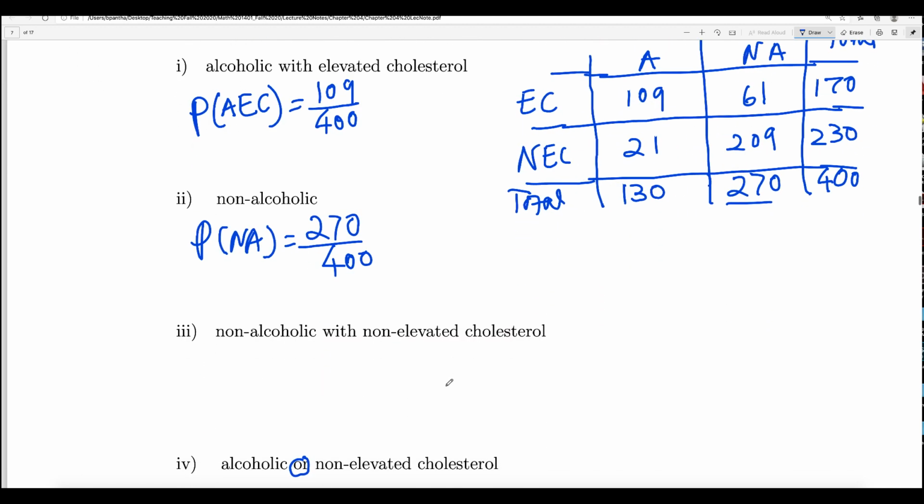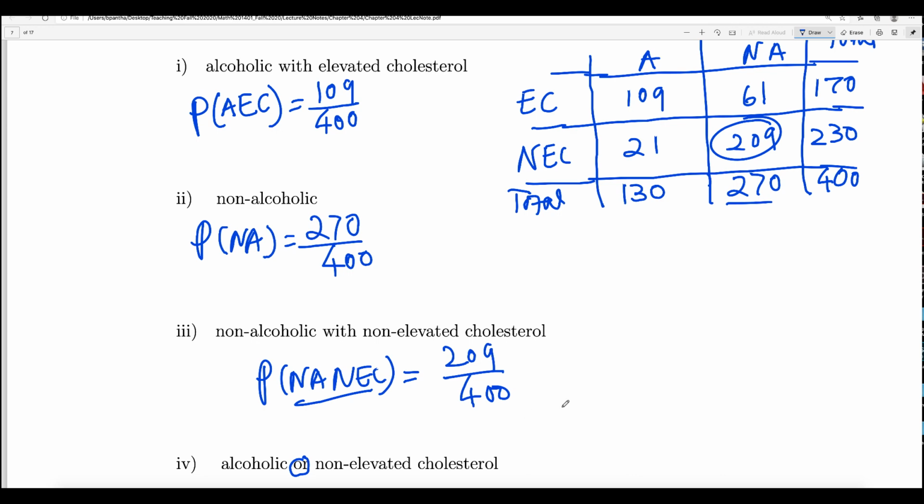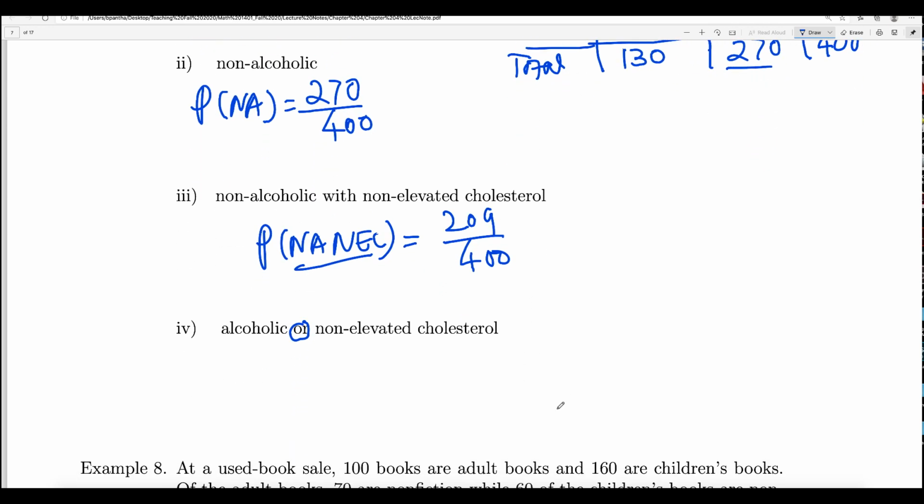And then the next one is non-alcoholic with non-elevated cholesterol. So look at the column of non-alcoholic and the non-elevated cholesterol, how many there are? There are 209, right? Probability of non-alcoholic with non-elevated cholesterol, right? This is just the notation. You can give any name there. So it is basically 209 over 400. And the last one is alcoholic or non-elevated cholesterol. Let us look at that. A probability of alcoholic or, it says or, non-elevated cholesterol.